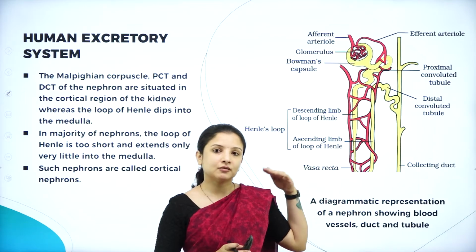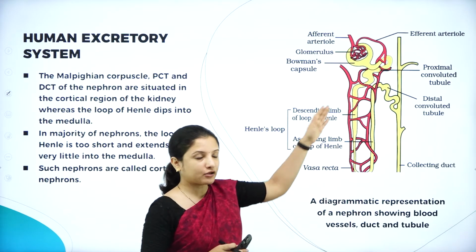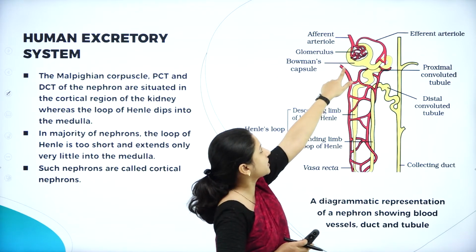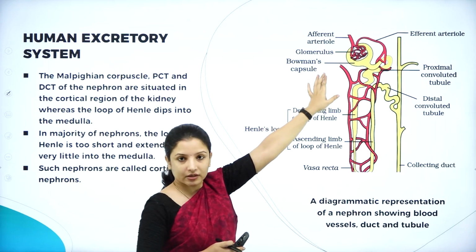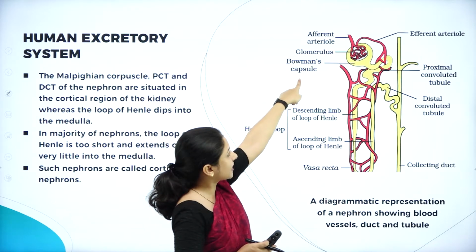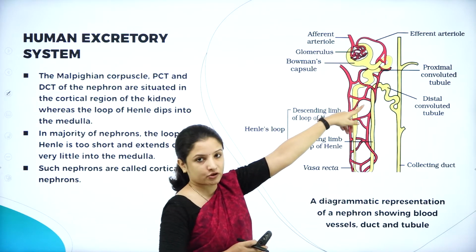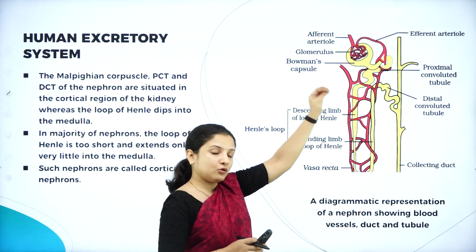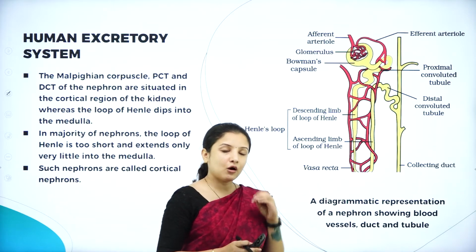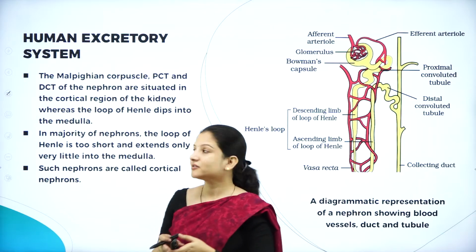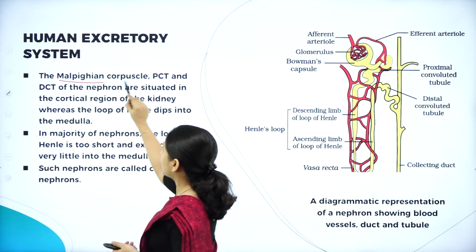The glomerulus is the tuft of capillaries, and the renal tubule begins with the Bowman's capsule and continues as the proximal convoluted tubule. We had studied that. Now, the Bowman's capsule along with the glomerulus together is called the Malpighian corpuscle, right?